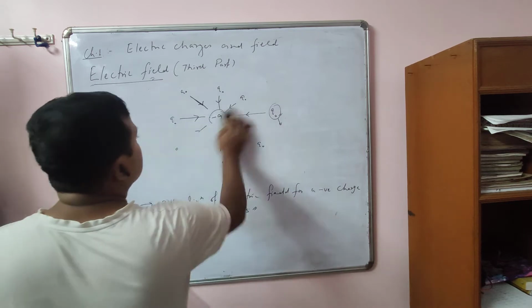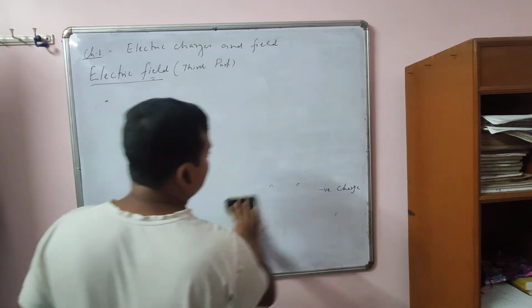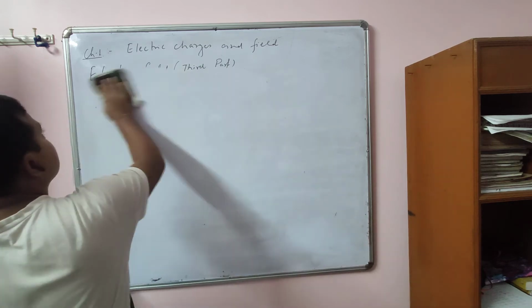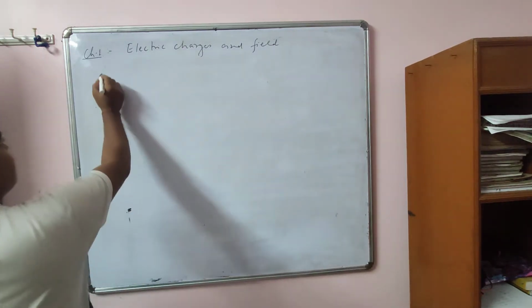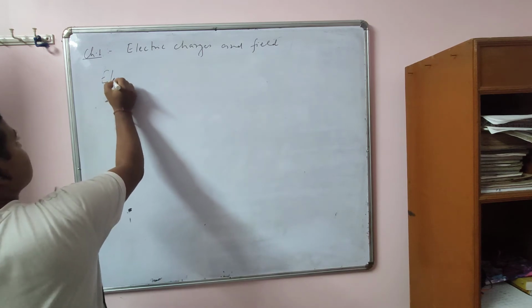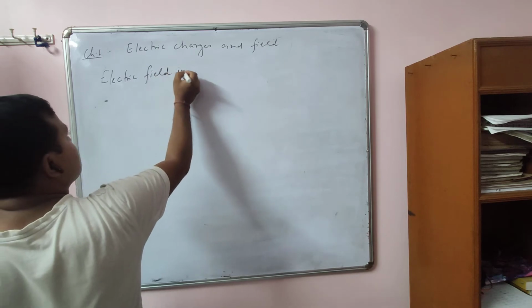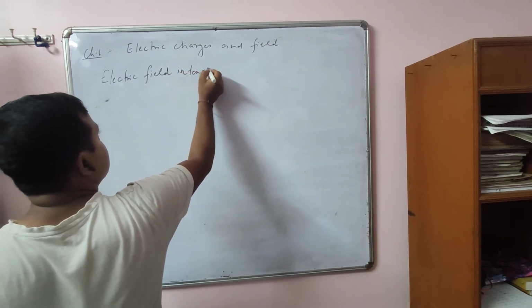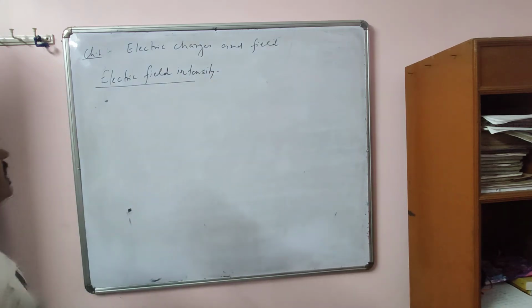Now let us find out the expression for electric field. Means how can we calculate the electric field? Or it is called electric field intensity. Now what is electric field intensity?